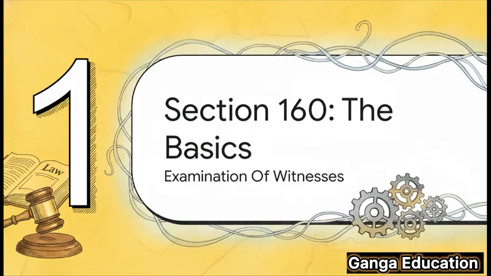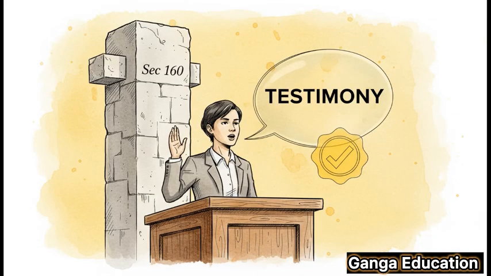Section 160 is located in Chapter X of the Bharatiya Sakshya Adhiniyam, the part that deals with how witnesses are examined. Its main job is to add strength and credibility to what a witness says in court. It's a tool to make their testimony more believable. So why is this section so vital? Well, because in any trial, the big question is always, can we trust what this witness is saying? Section 160 gives us the legal pathway to support that trust. It provides a formal way to show that a witness is being truthful and consistent.